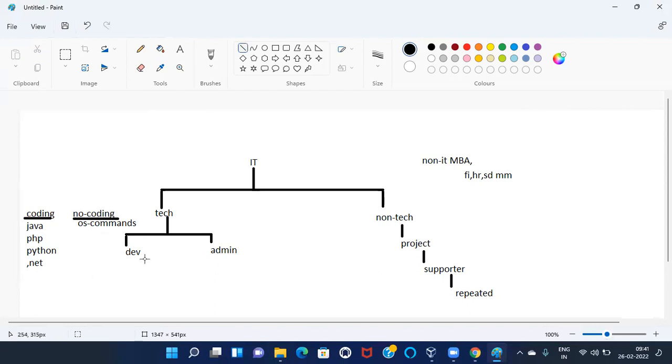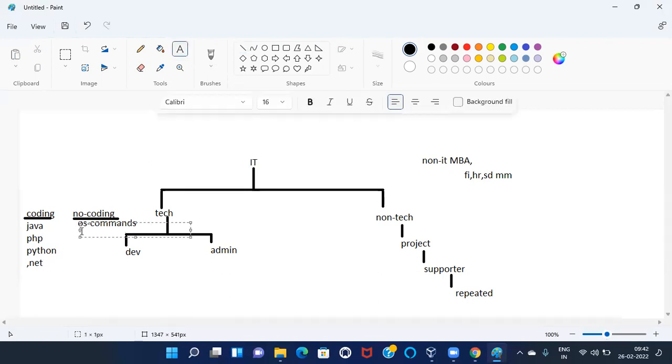Do you want to become a developer? We have to go with coding. Do you want to become an administrator? We need to go for operating system, and inside the operating system, we can see commands. So that should be the Linux operating system.